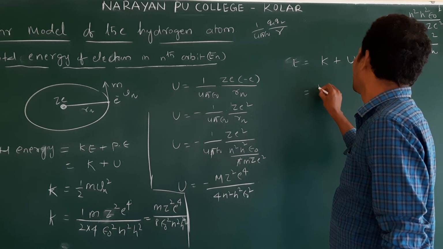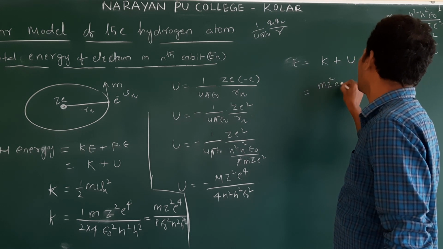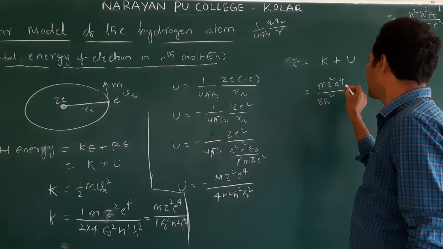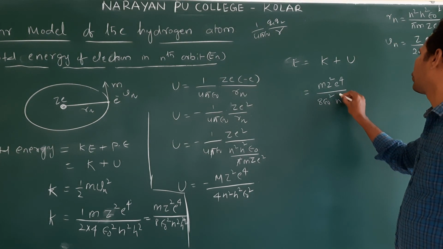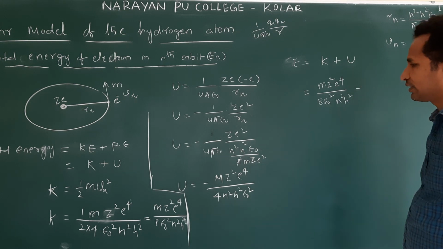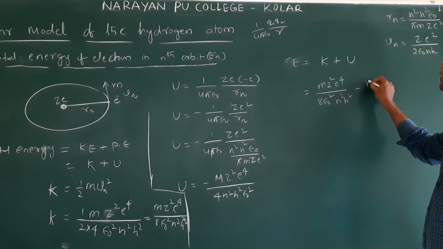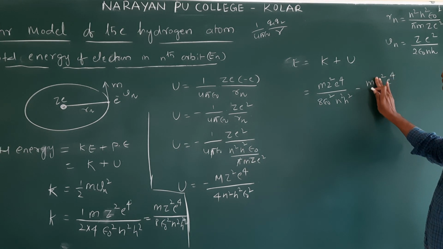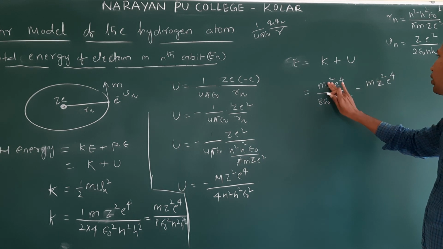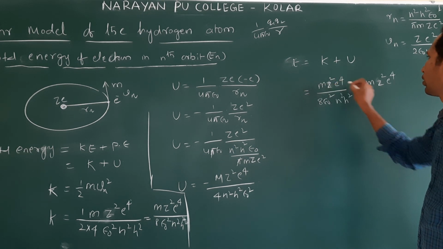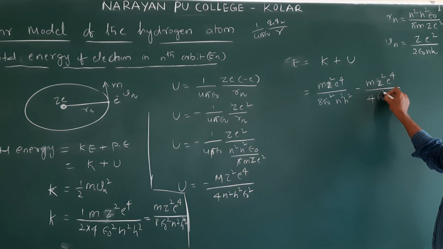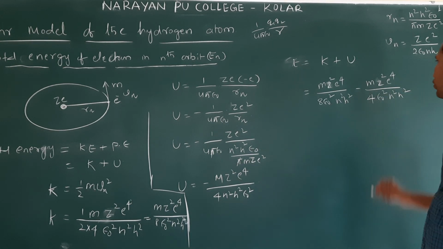What is K? m z square e power 4 by 8 epsilon naught square n square h square, minus, because this is minus, m z square e power 4 by 4 epsilon naught square n square h square.